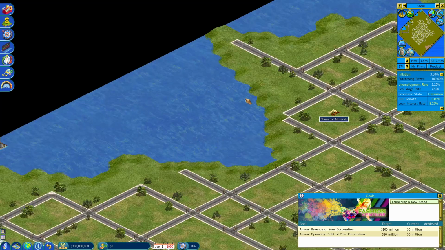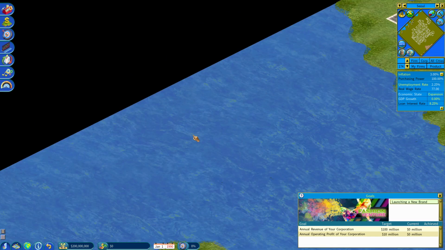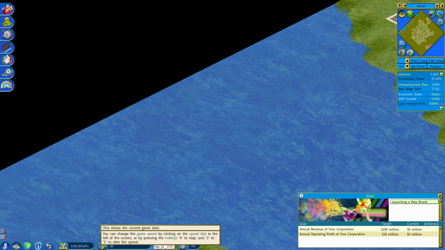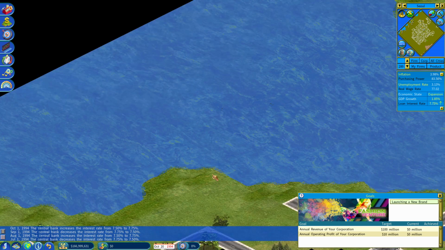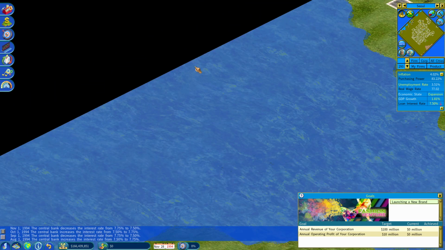If you zoom in, there's nothing appearing, so I'll hit the top central speed button. We'll be through that very quickly. We're going to have a lot of events occurring: an aluminum deposit discovered, a competitor purchased your company's stock, the central bank decreases and increases the interest rate. The first camcorder has been invented, and the first camera phone has been invented. Someone's really into cameras, it looks like. Banks changing interest rates up and down, not particularly interesting.